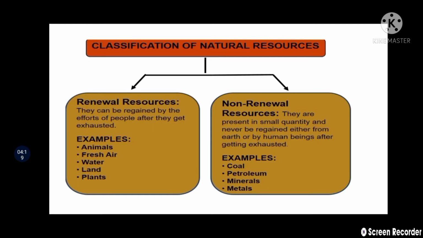So we'll see the examples of renewable resources: animals, fresh air, water, land, plants. Okay, these are the examples of renewable resources. And the examples of non-renewable resources: coal,